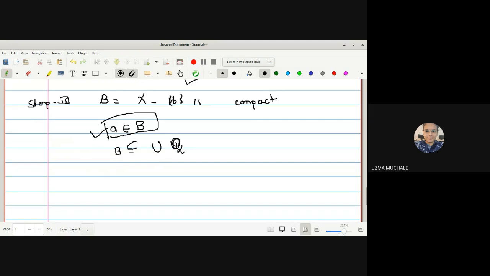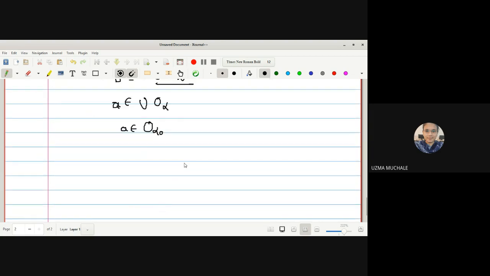And hence, in a very similar way, now I can say that if A is a member of B, obviously A is a member of this union of all O alphas. And if A is a member of the union of all O alpha, then what is the possibility? It will be a member of at least one set, O alpha naught, right? And obviously A is not a member of the power set of X minus AB, because we have eliminated A, right?